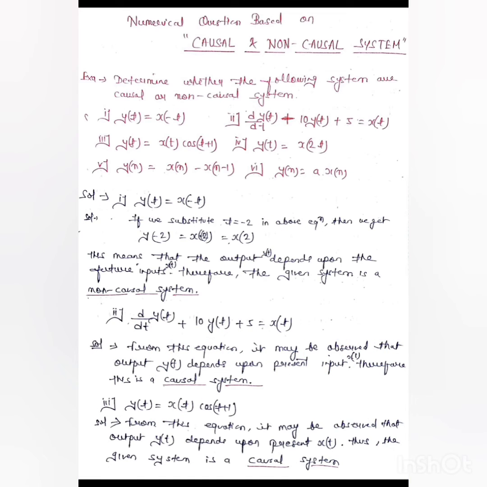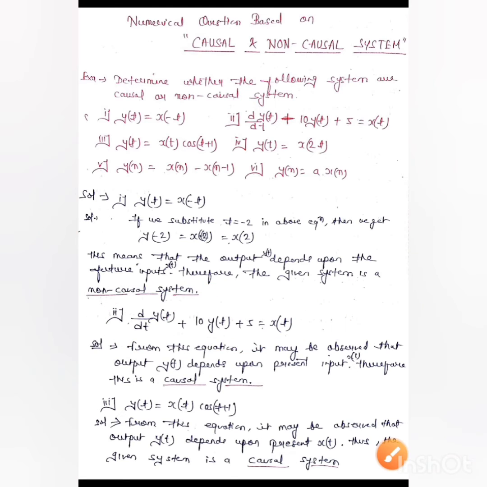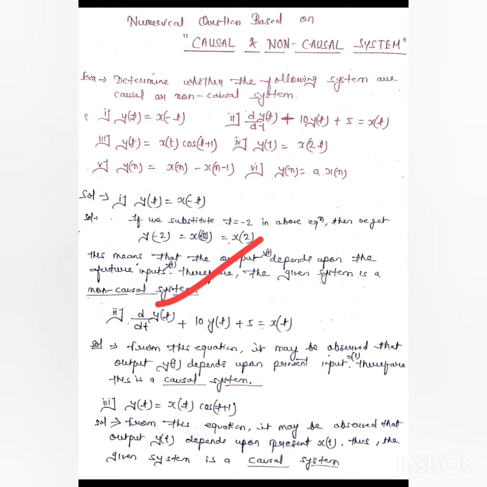Now moving on to the second question. Here we have d by dt of y(t) plus 10 by t plus 5 of y(t) equals x(t). We have to check which type of input and which type of output is present in the expression. Here we have y(t), and here we have x(t). As you know, x(t) and y(t) are present input and present output. Hence it is observed from the equation that our output y(t) depends upon present input only.